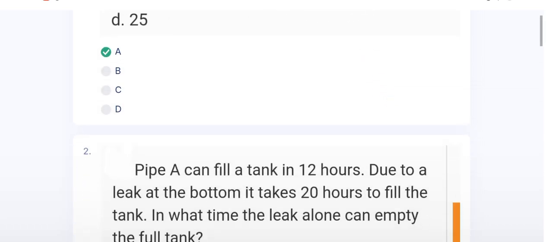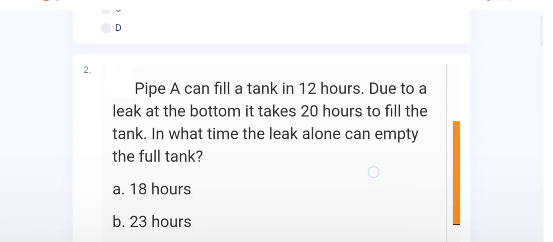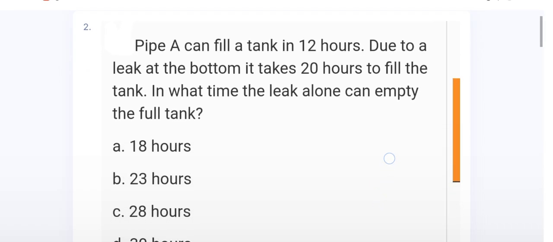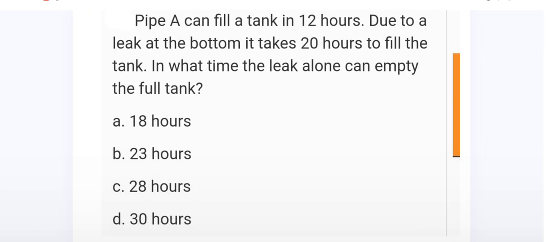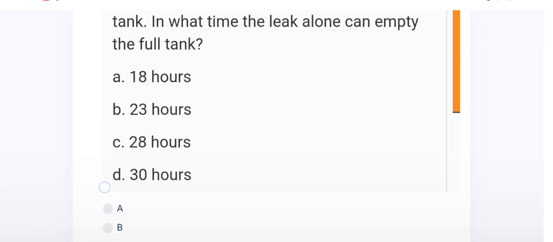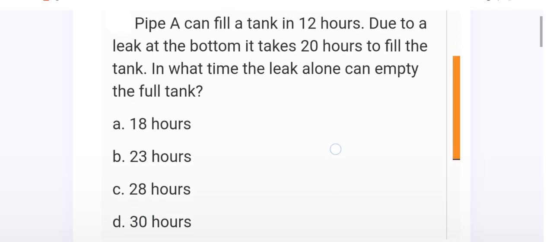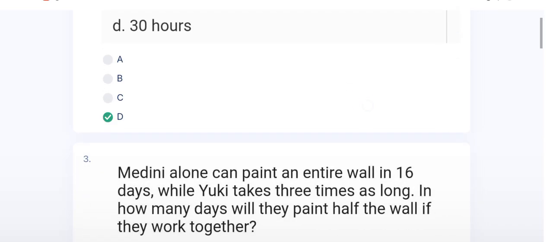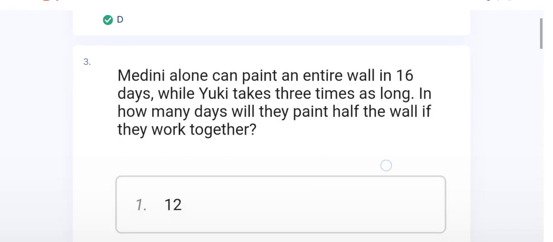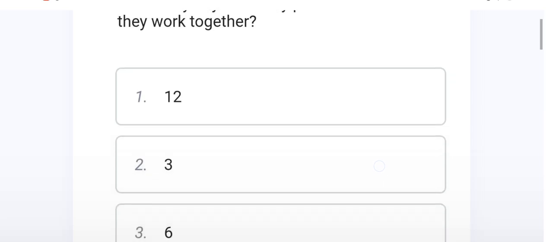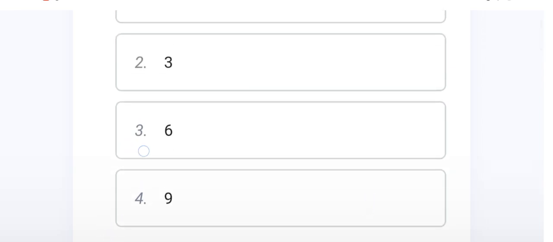Now the second question belongs to pipe and cistern, and the right answer of this question is 30 hours. The third question belongs to time and work also, and the right option is C, 6 days.